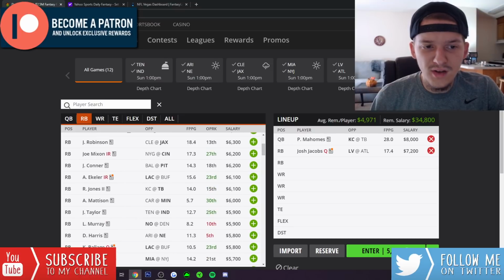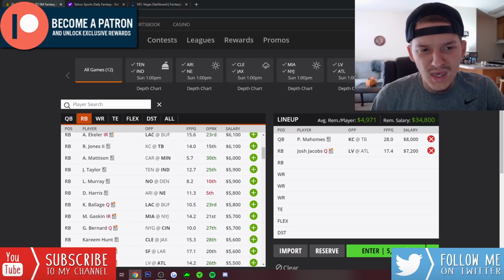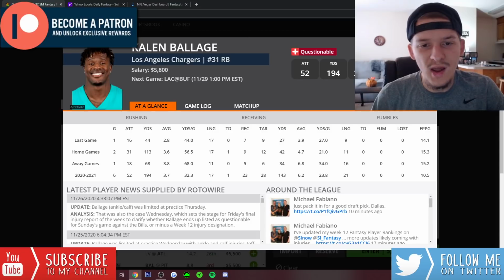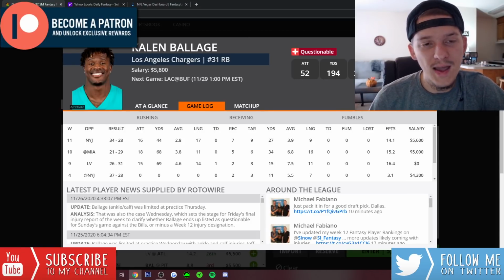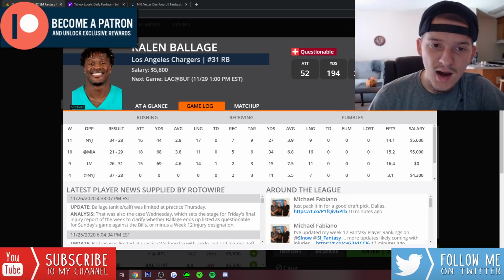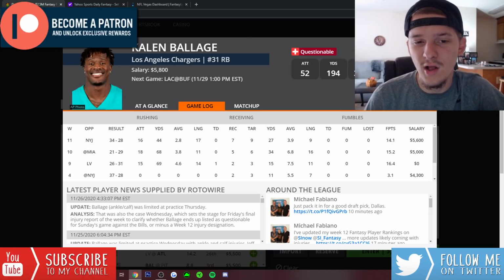But if Austin Ekeler does not play and he's out, once again, Kalen Ballage at 5,800, I do have a lot of interest in. Pretty much whichever one of them, if Ekeler plays, I like Ekeler. If Ekeler's out, I like Ballage. They're kind of similarly priced. There's just a $300 difference.